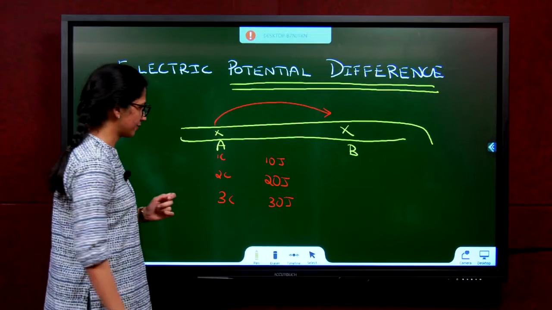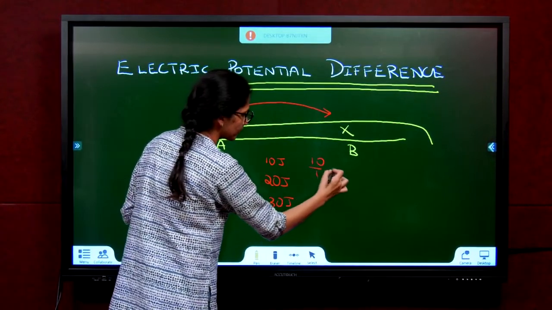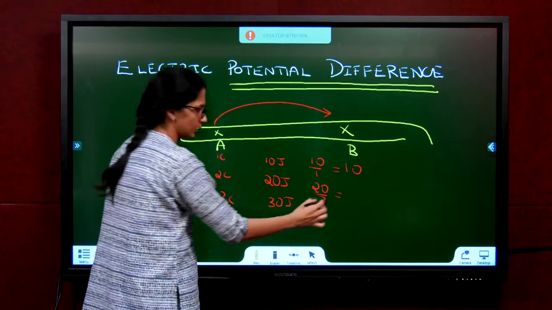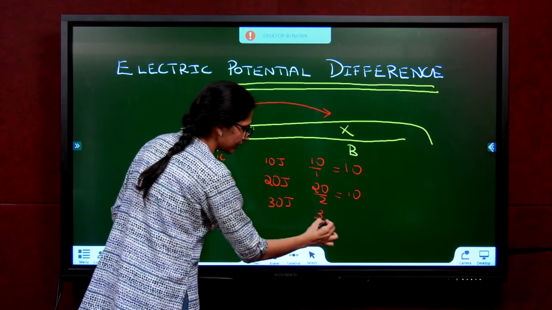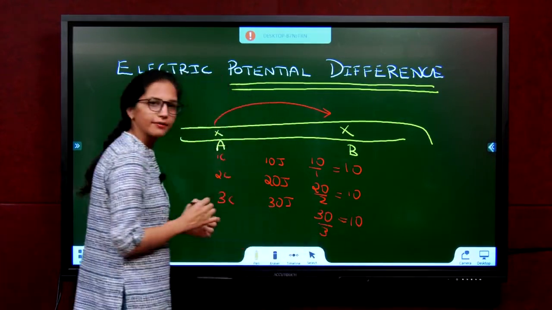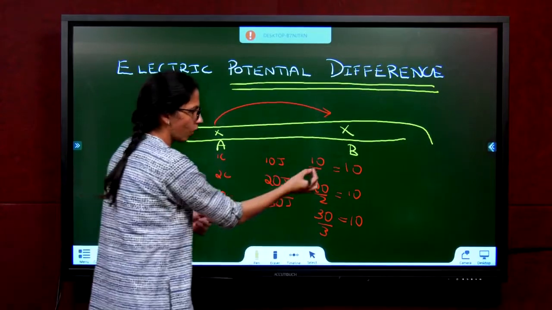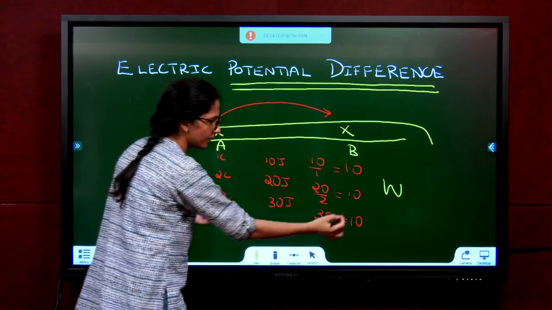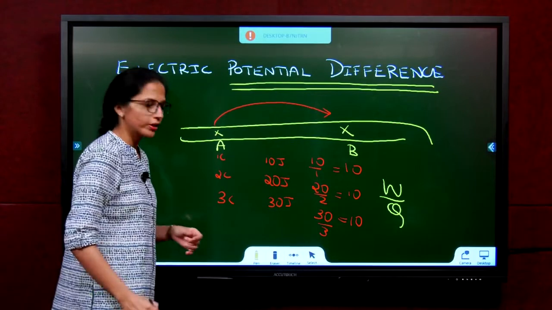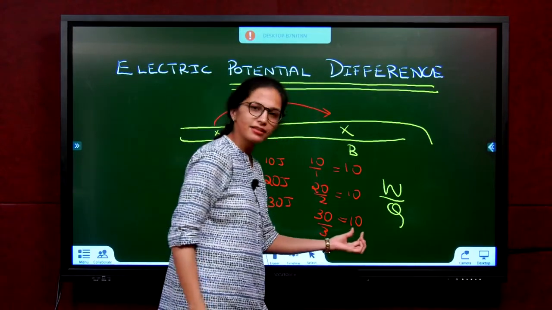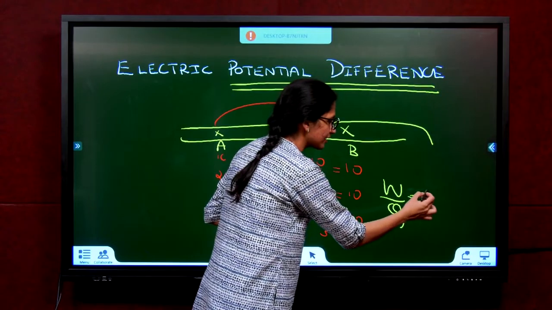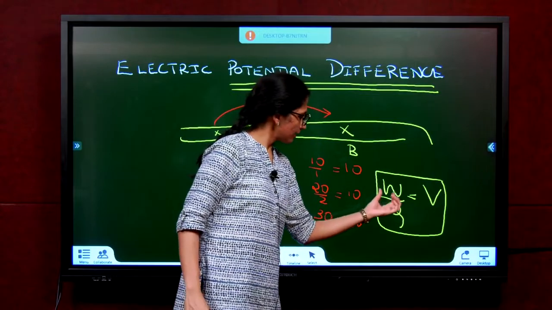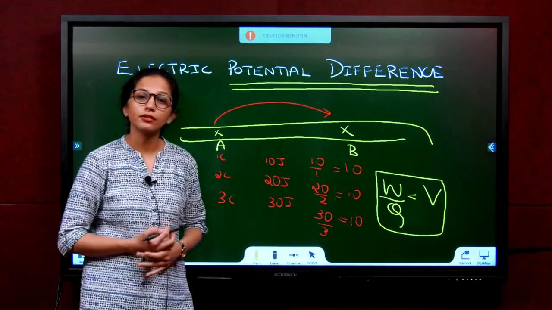Please observe what is happening here. 10 by 1, 10. 20 by 2, how much? 10. 30 by 3, still 10. Understand this. What is this 10, 20, 30? W. What is this 1, 2, 3? It is the charge, Q. W by Q was giving you the same answer every time. That itself is called potential. So this potential is given by the formula V is equal to W by Q.